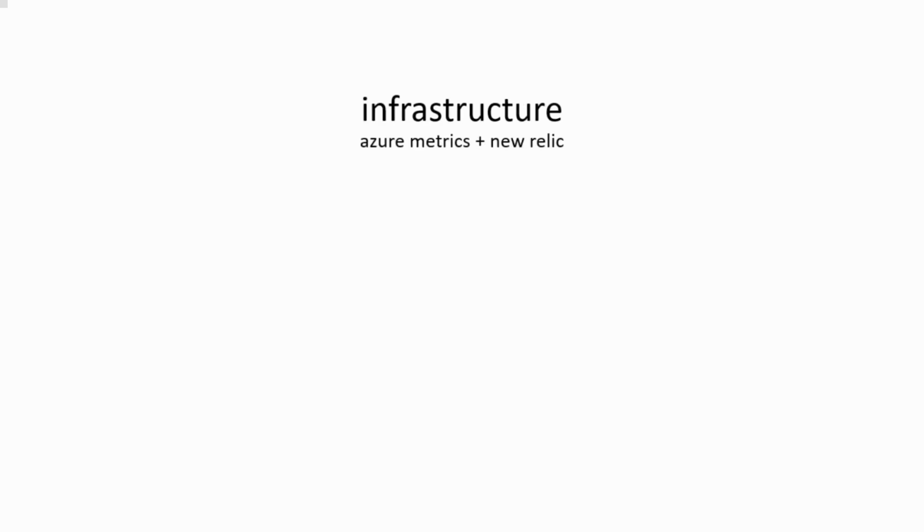The other monitoring that we do is infrastructure monitoring. Although this Azure Kubernetes cluster is managed, we still need to somehow monitor the performance of all of these clusters, right? And the performance of applications running on top of it. Because we use New Relic when running on-prem Kubernetes, we just continue to use it. It was the easiest thing to do.